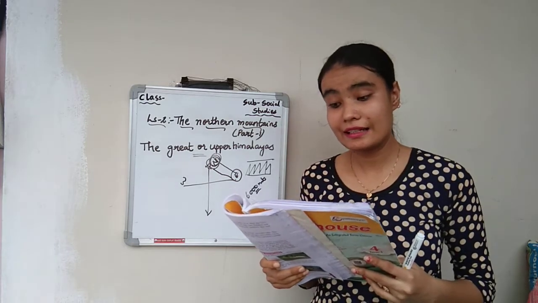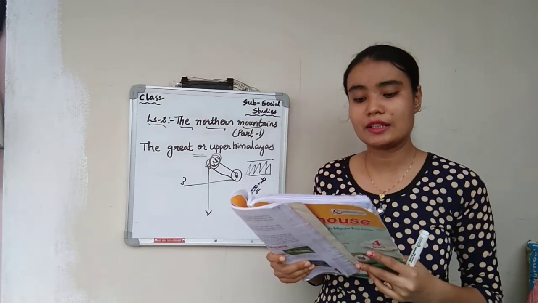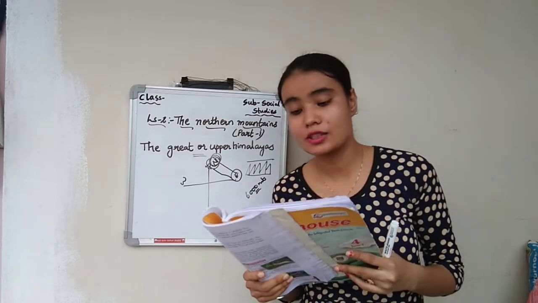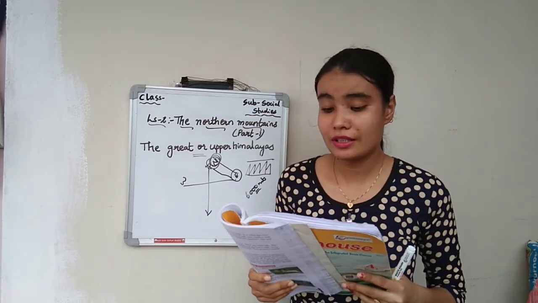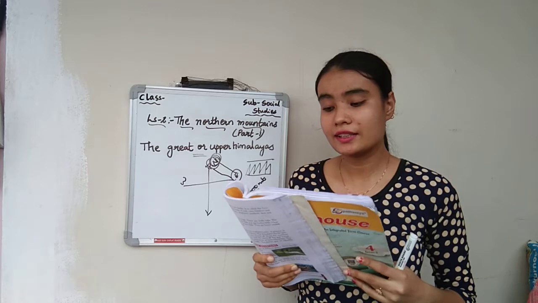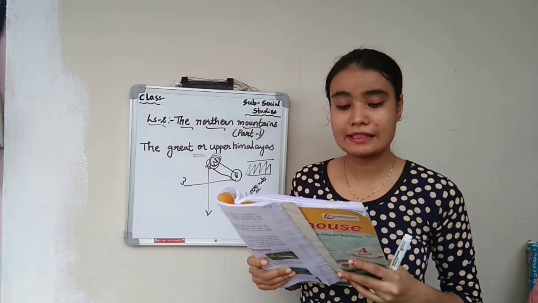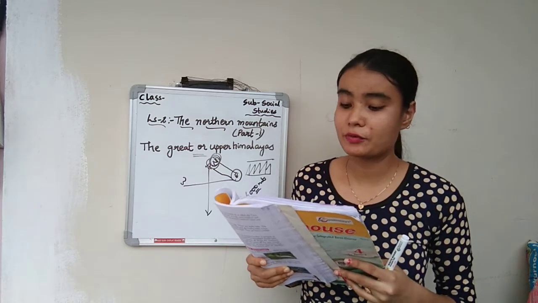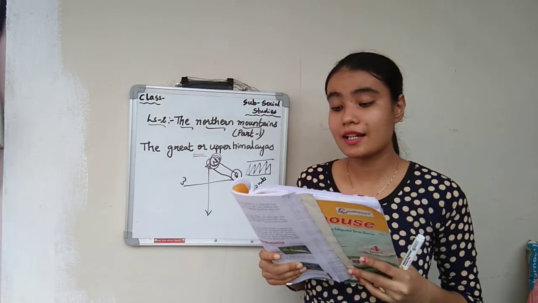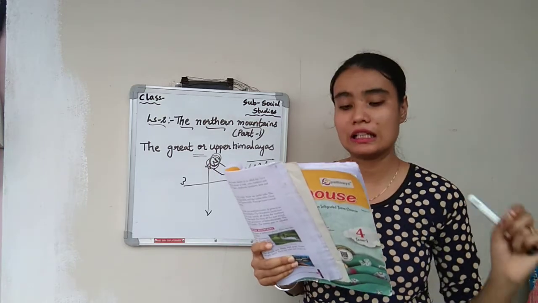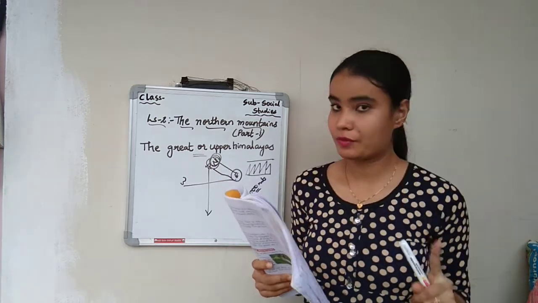It is the second highest peak in the world. Kanchenjunga 8,586, Dhaulagiri 8,167 meters, and Nanda Devi 7,816 meters are other high peaks of this range. Kanchenjunga is the highest peak in India. So first one is Mount Everest.